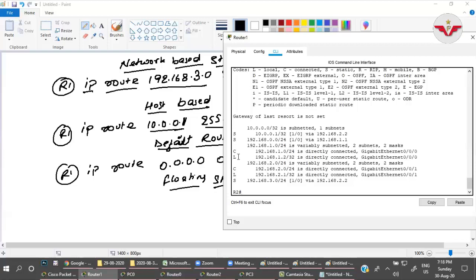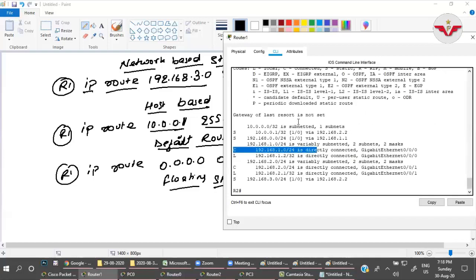For a directly connected network, the administrative distance is 0. For static routing, if you're getting any information as static, the administrative distance is 1.